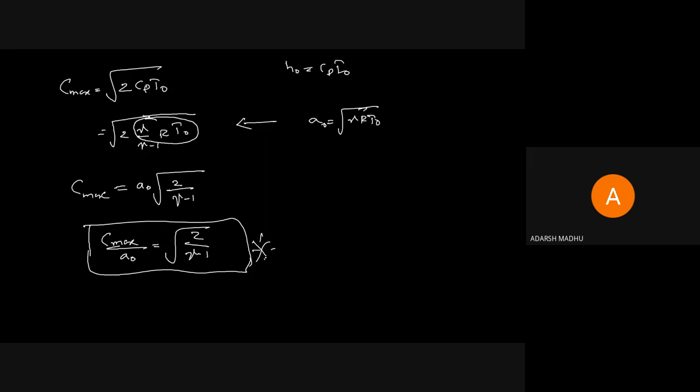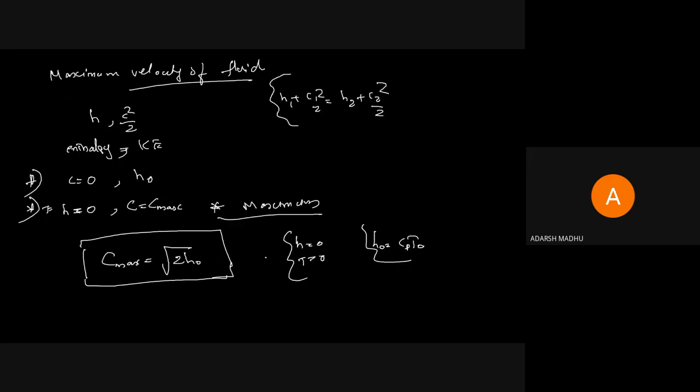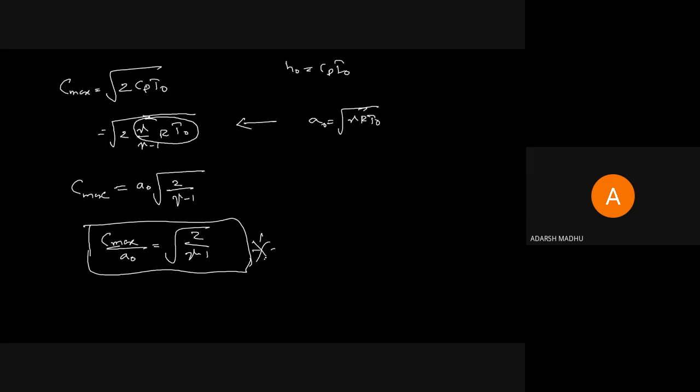Two equations relate to c max. C max equals root 2 h naught. Then we substitute the value for h naught, that is Cp T naught, and for Cp as gamma by gamma minus 1 into R, you get another equation: c max equals a naught into root 2 by gamma minus 1, or c max by a naught equals root 2 by gamma minus 1. That is all about maximum velocity. In the next session, we can discuss the critical velocity of sound, that is a star.